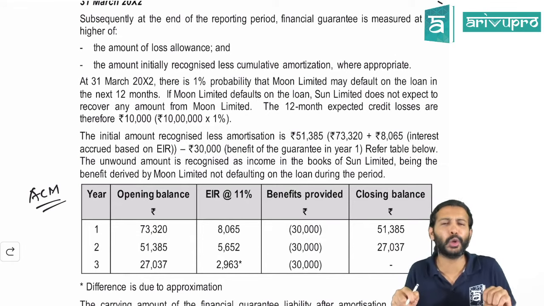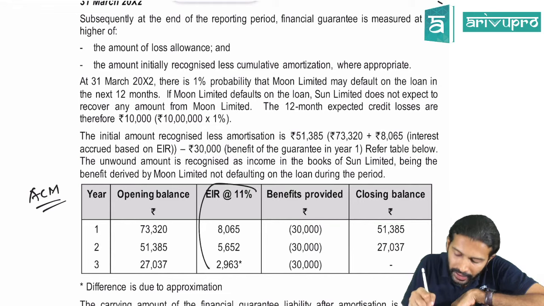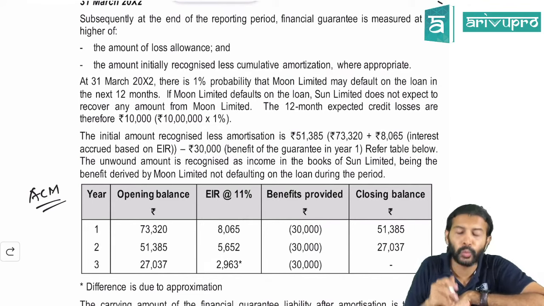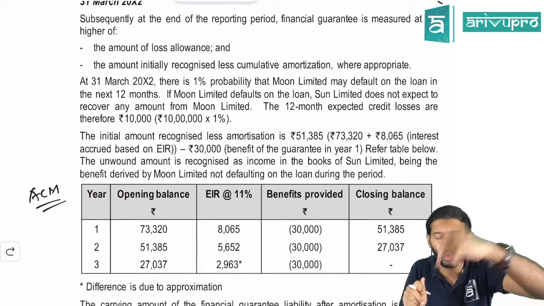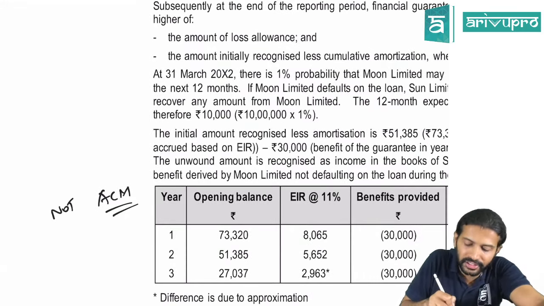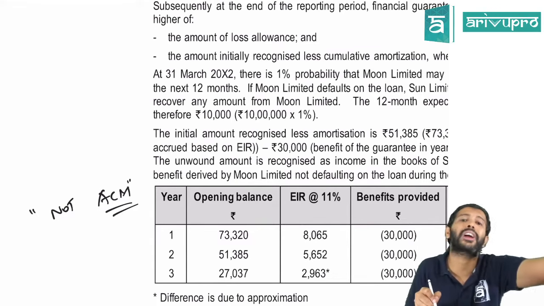So why did I not do it? It's simple. If I use this particular method, the moment I calculate interest, one doubt students will ask: sir, this is interest? Will you pass a journal entry for interest? No. We're not doing ACM accounting here. This may look like ACM accounting, but this is FVTPL accounting. So interest will not be accounted over here.